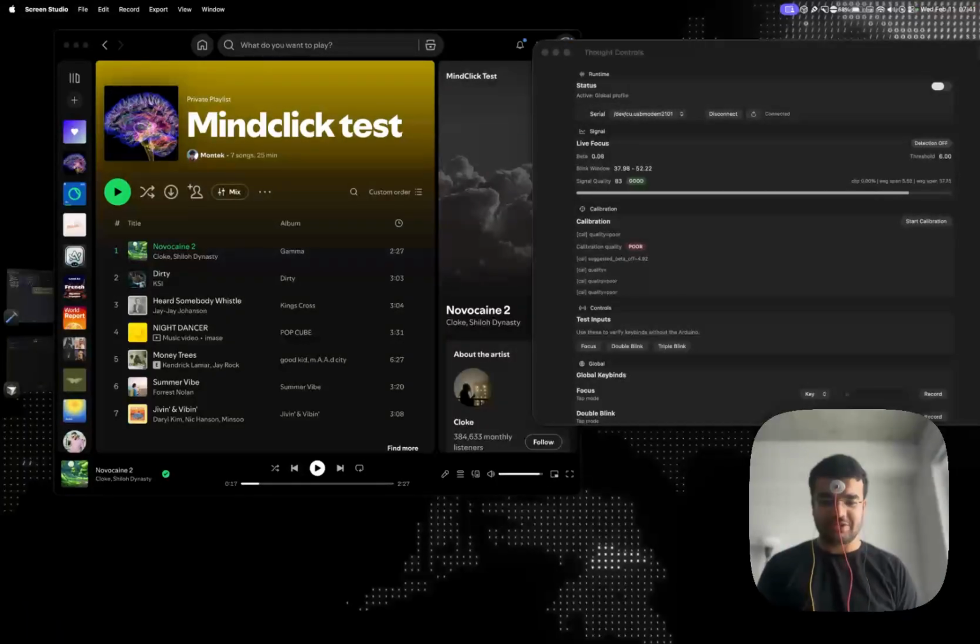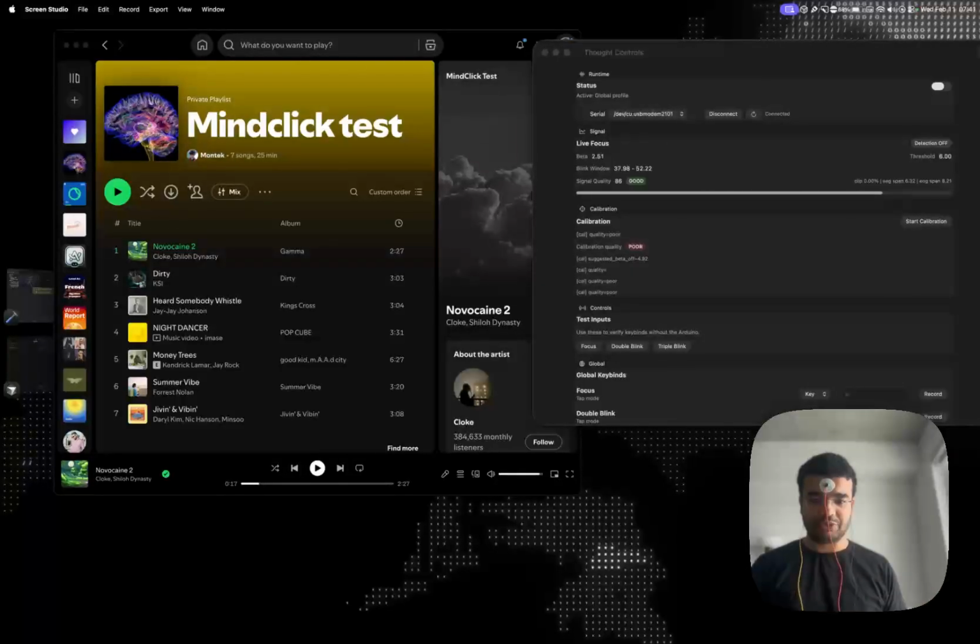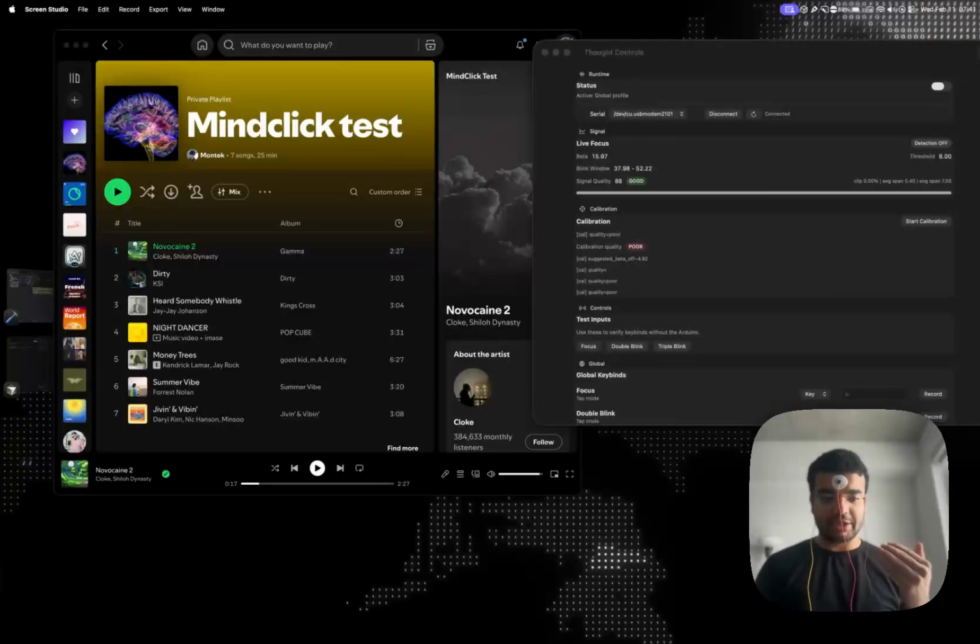Hi, this is an update to my previous demo. Now I'm not using logistic regression, but using FFT. This is EEG plus EOG now, so I can now use blink interaction as well. As this is a single channel, I can just use one focus state.